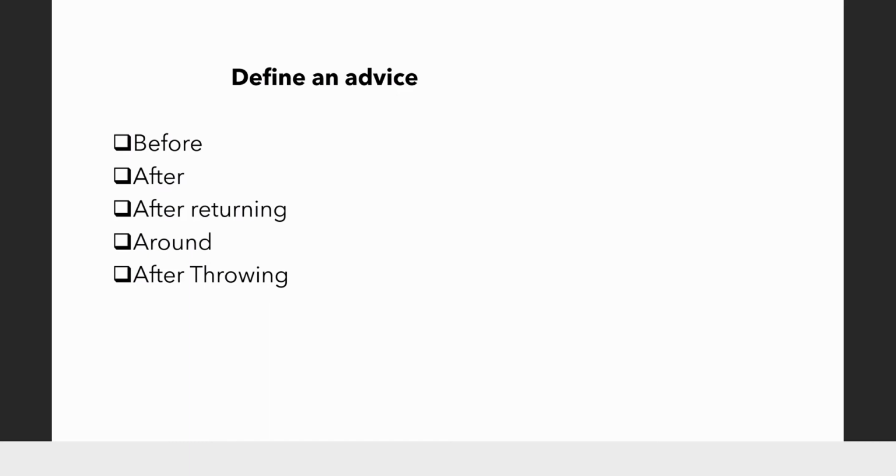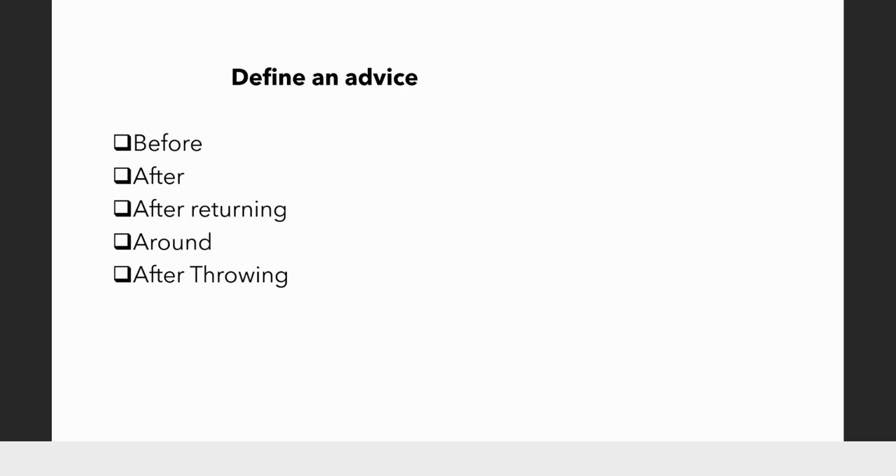Once this addEmployee method is completed successfully, then only after returning will be executed. Whereas after advice will be executed irrespective of the outcome of the addEmployee method. So even if there is an exception in the addEmployee method, after will be executed. Consider after as a finally block. Whether there is an exception or not, finally executes every time. So after will execute every time, but after returning will execute only if there is a successful completion of the addEmployee method.